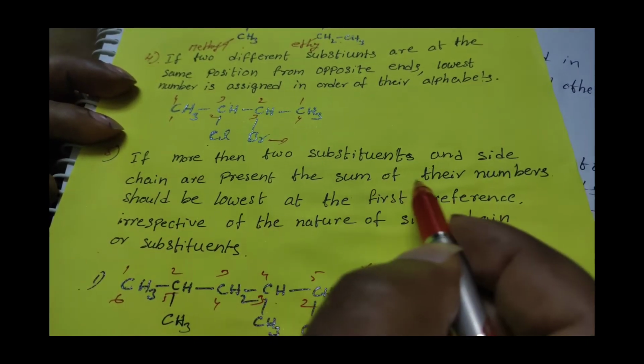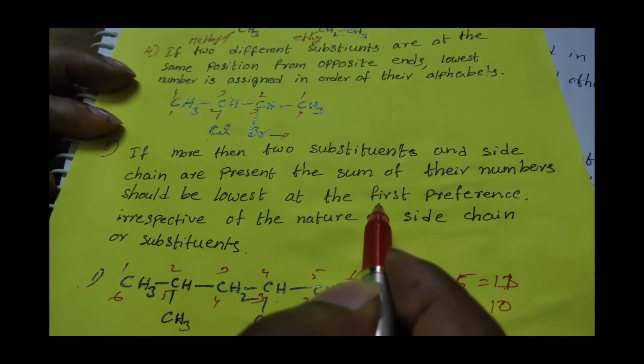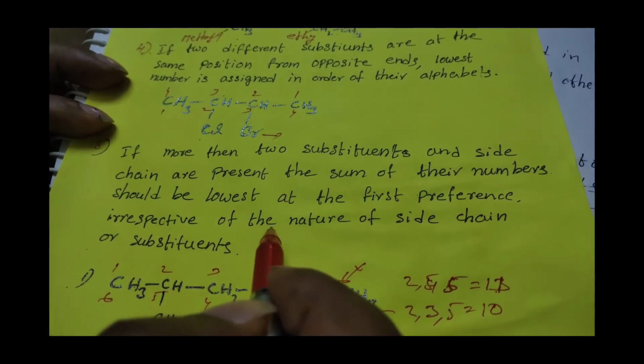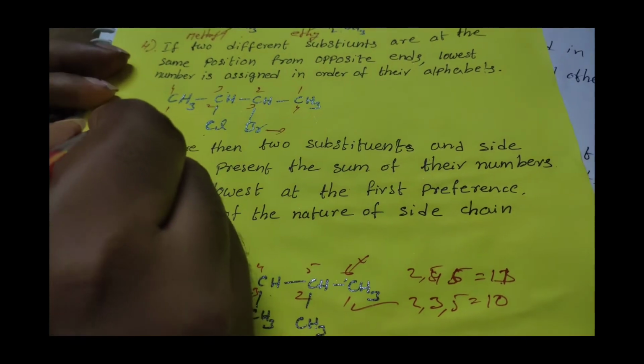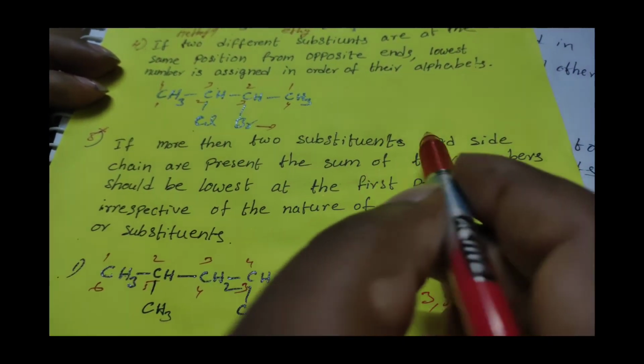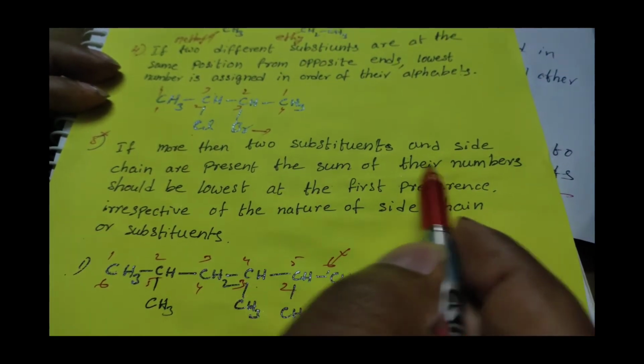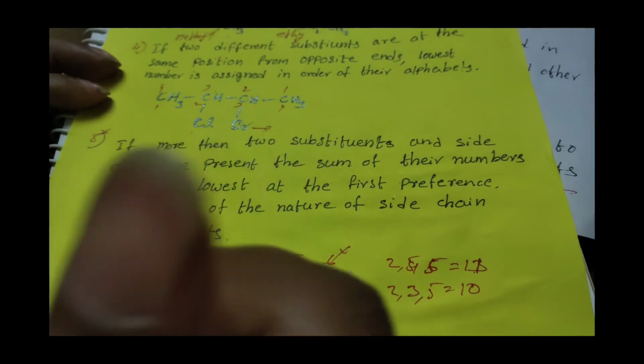Next rule is, if more than two substituents and side chains are present, the sum of their numbers should be lowest at the first preference, irrespective of their nature. And it is a very, very important point. Once again I am repeating, if more than two substituents and side chains are present, the sum of their numbers should be lowest. Then how can we give the naming?